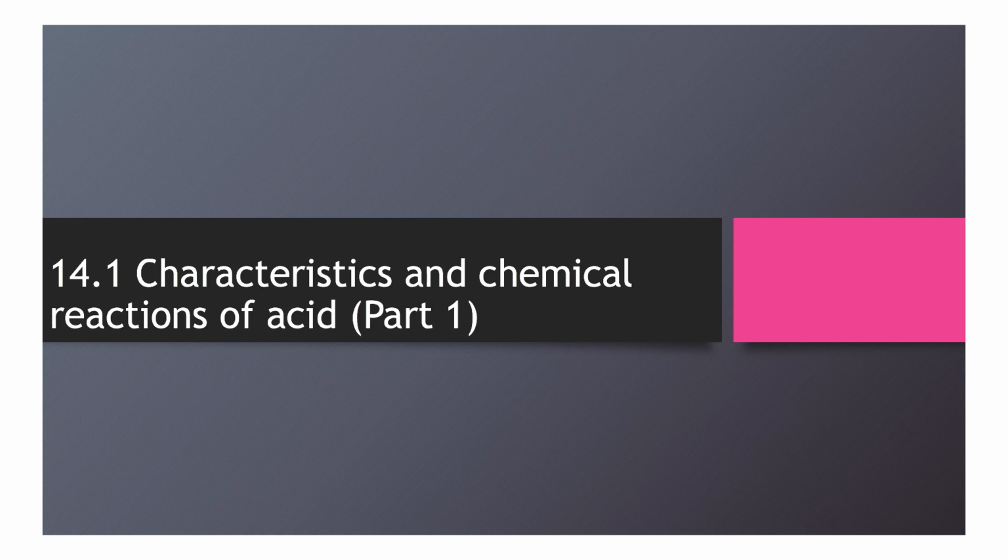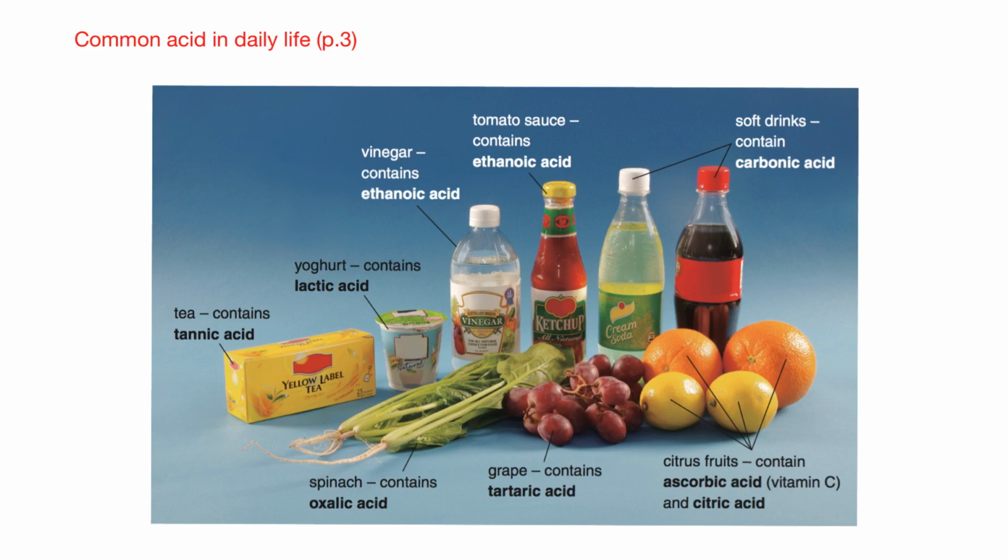14.1, we're going to start a new section about acid and alkaline. First of all, we're going to learn about the characteristic and also the chemical reactions of acid. So first of all, we have to know where we can find those acids in our daily life. So turn to page 3.